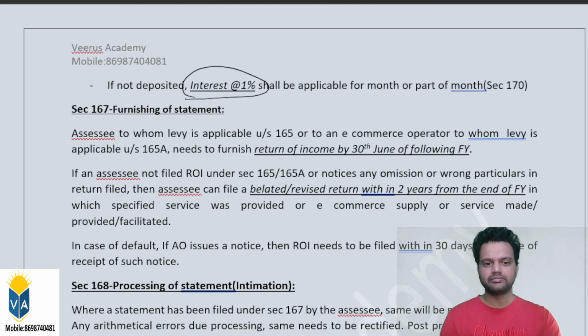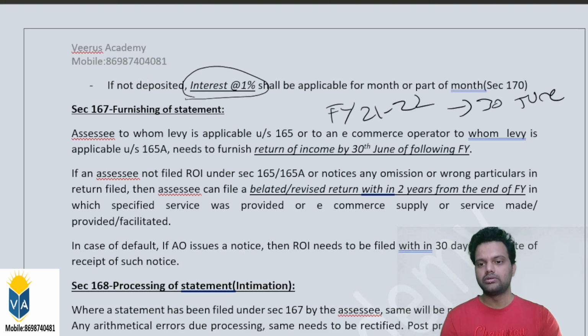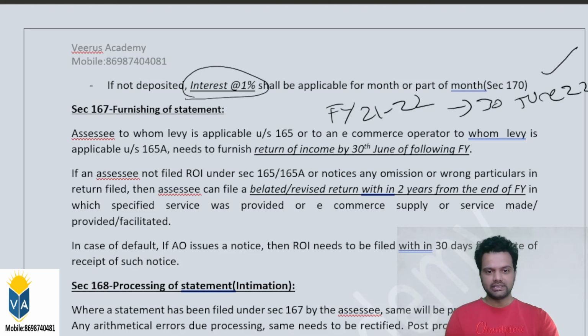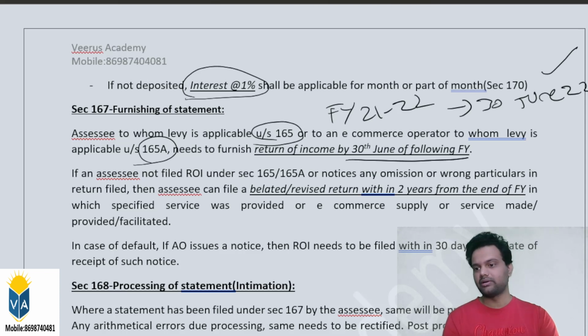So for example, for 21-22, the timeline to file the return is 30th June 22. 30th June of the following year, that is 30th June 22, is the return filing date. The SSC to whom levy is applicable under section 165 or 165A, both advertisement service as well as e-commerce operator, needs to furnish the return by 30th June of the following year. For example, if the SSC has not filed his return on time, then is there any option to file after the 30th June? The answer is yes.